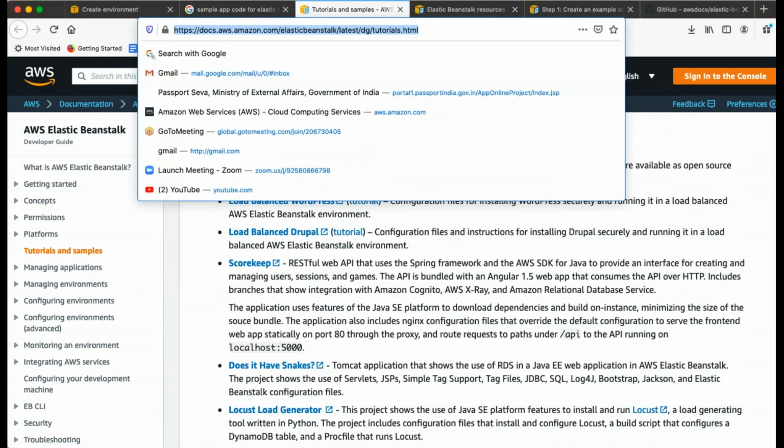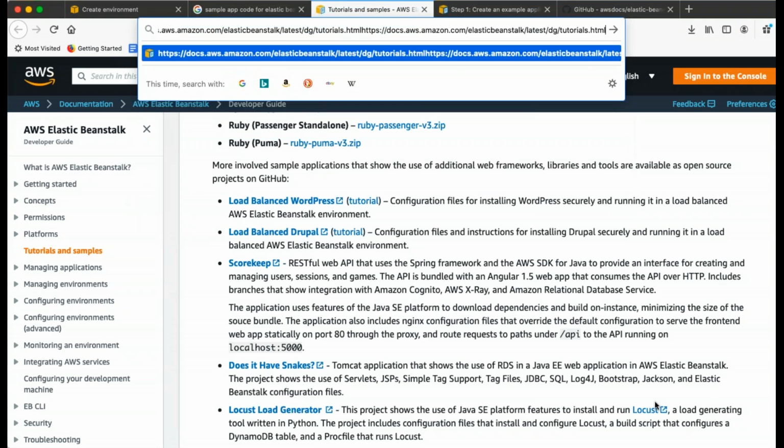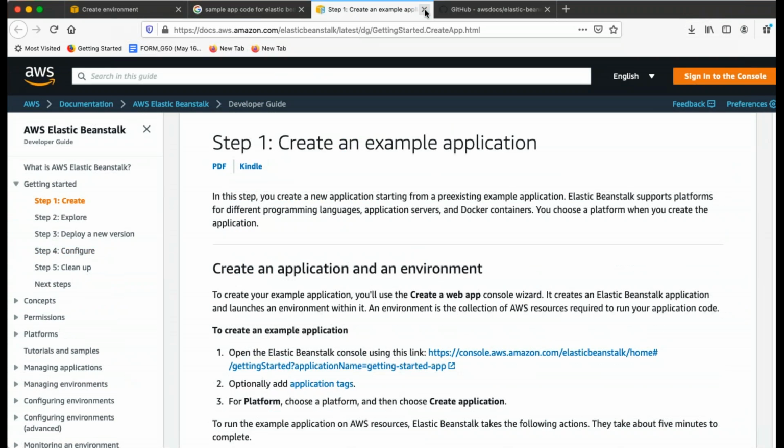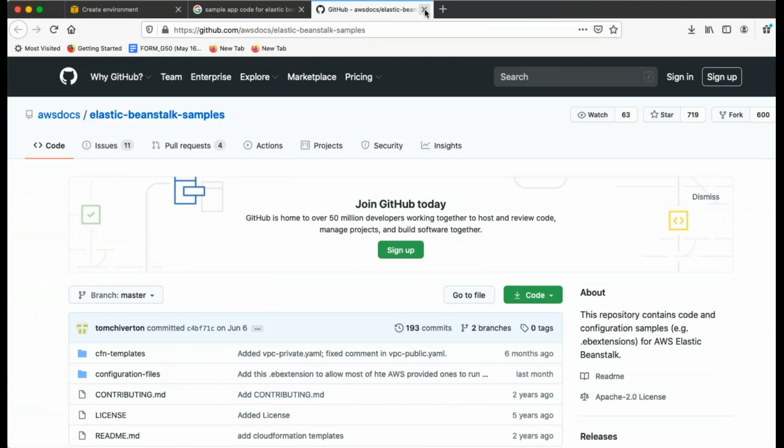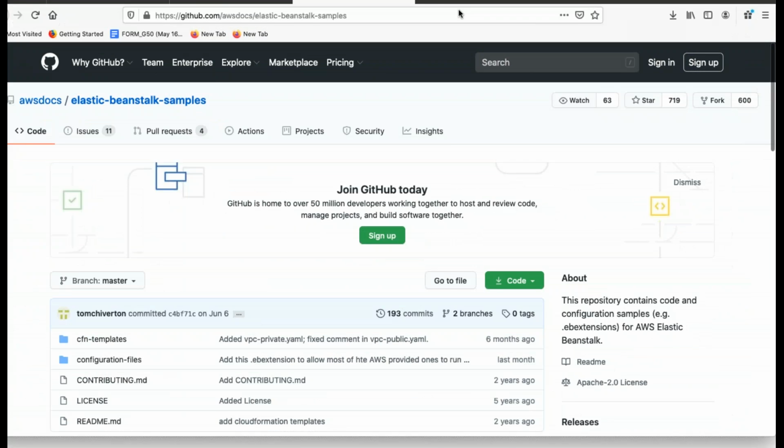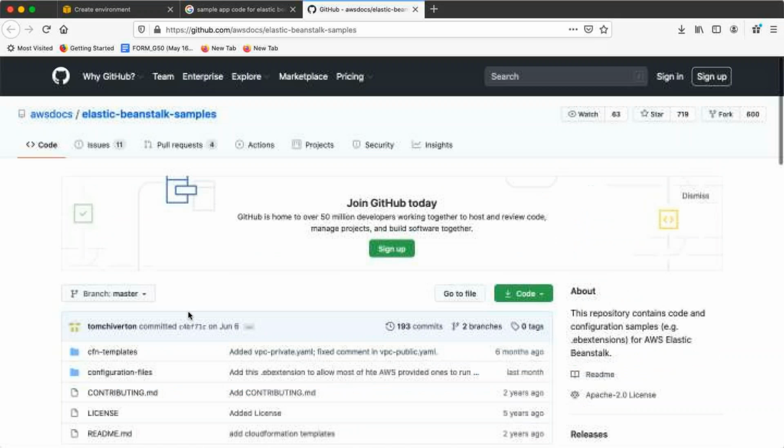Okay. This link is good, having all the things. The best part of AWS is that whatever we are looking for, AWS definitely has it based on requirements. Right. Okay. Thank you so much. And this is one of the Elastic Beanstalk samples also, which we can use from the GitHub repository.